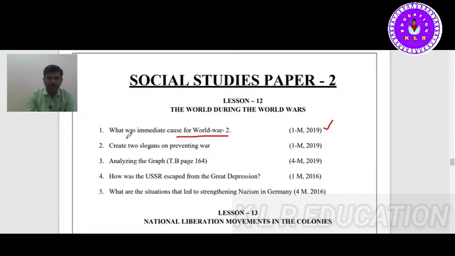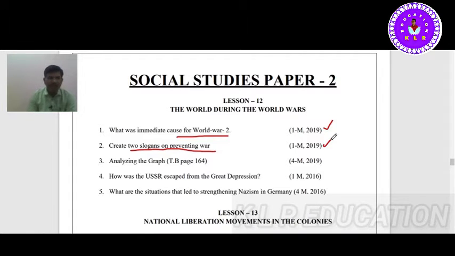Next, create 2 slogans on preventing war. It's very important. War is destruction, peace is construction. War means worries, peace means happiness. Normally you can also write: stop war, bring peace, say no to war, say yes to peace. These kinds of slogans you may write. This is for 1 mark. Sometimes they may also ask for 2 marks.